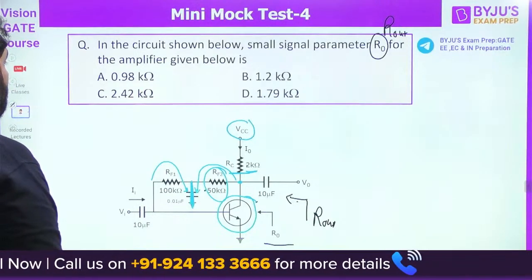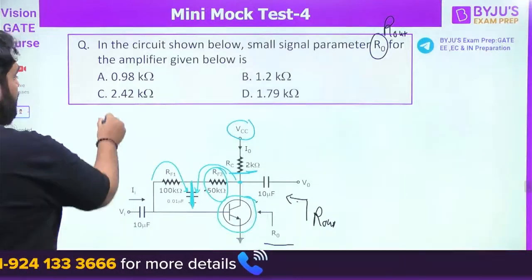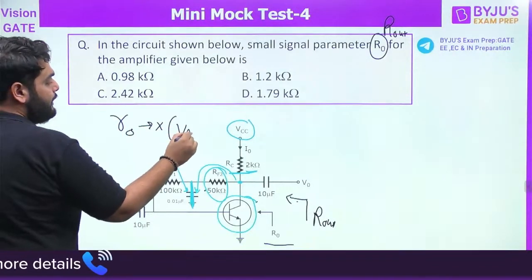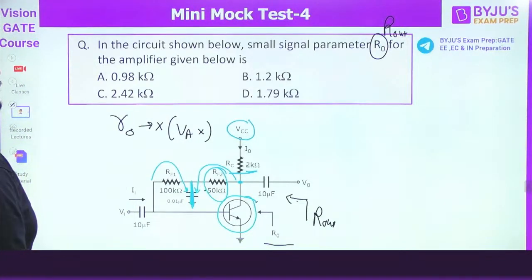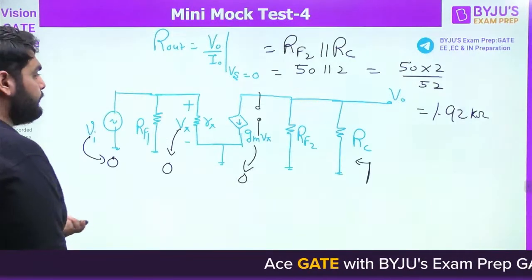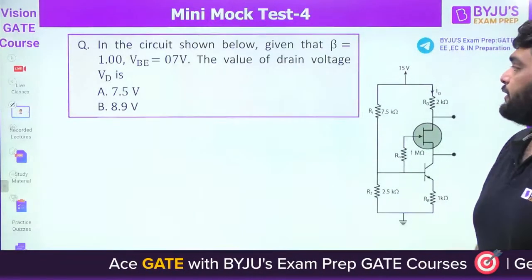Also, we don't need to find out the R0 here because the small r0 value we cannot find out here, because early voltage is not given. So I guess there is some mistake in the options. The rest of the methods we have done correctly. Okay, there is some mistake in the options. Okay. Next one. This is the last question.